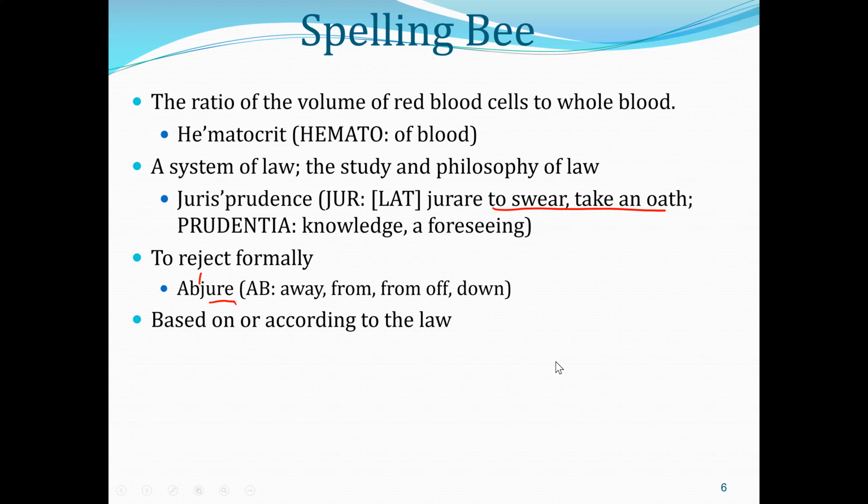Word number 9, based on or according to the law, de jure. In Latin, de means of, right? Jure, a juror means law, de jure, okay? Based on or according to the law.